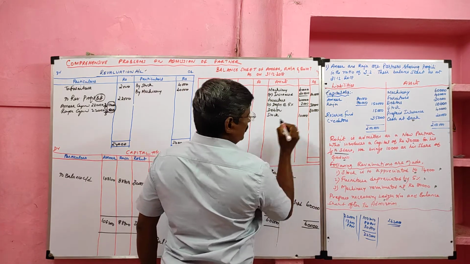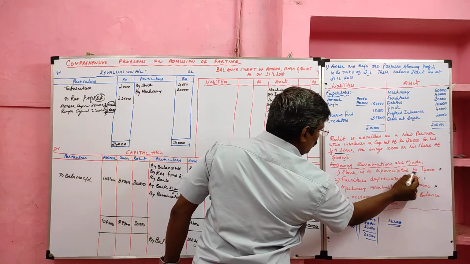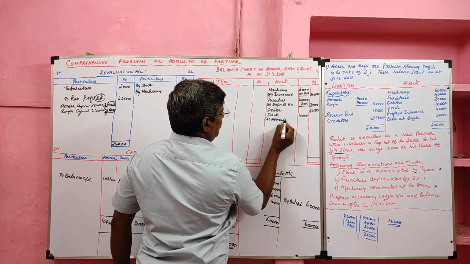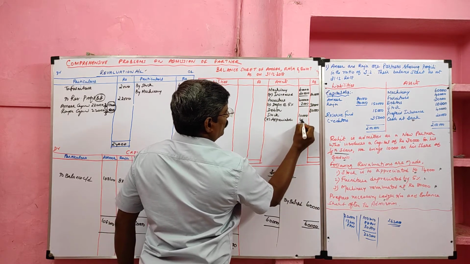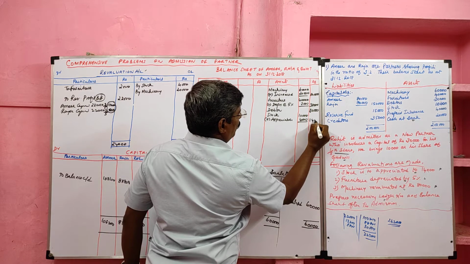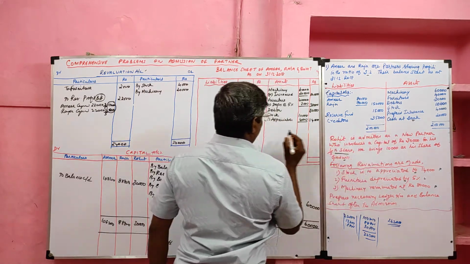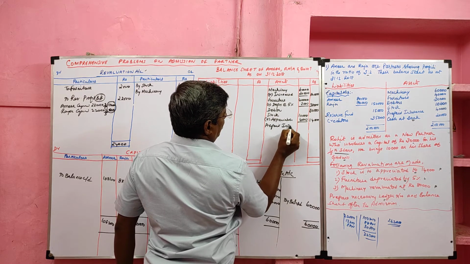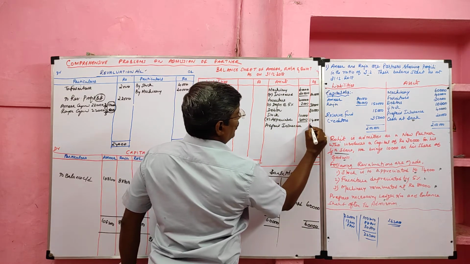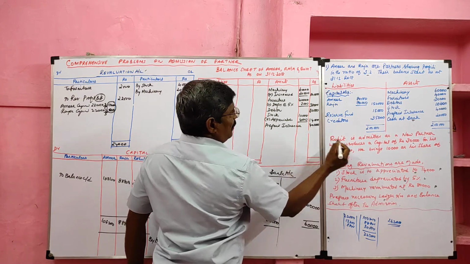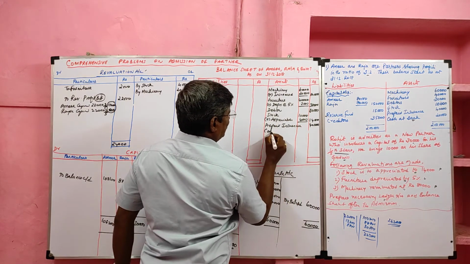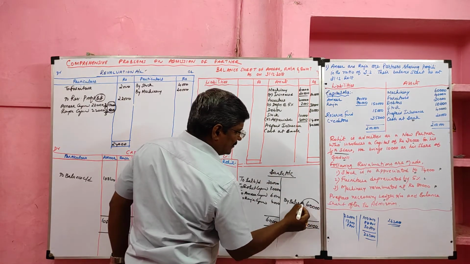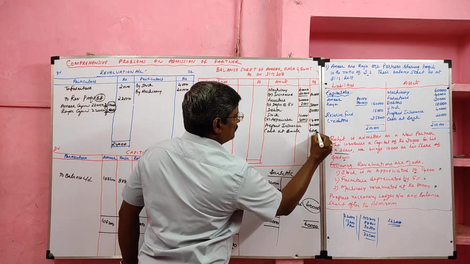The old value 10,000. Stock is to be appreciated too. So stock also what happens? Increases. So appreciation. How much increased? 4,000. So total stock value 14,000. Then prepaid insurance, no adjustment. We can write as usual. Prepaid insurance value 40,000. Then cash at bank will take from the bank ledger account. How much will come? 60,000.